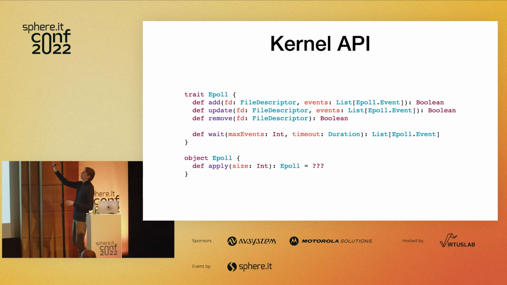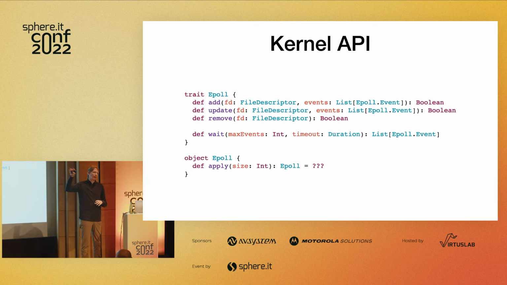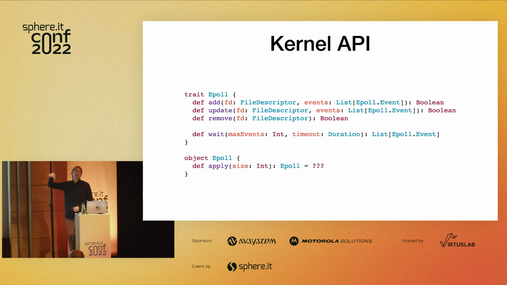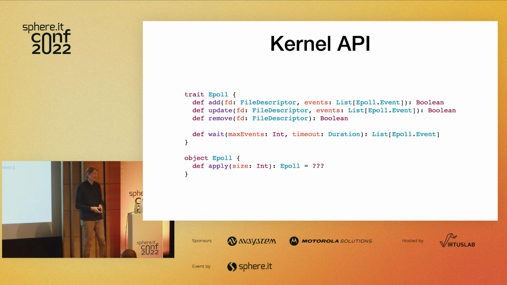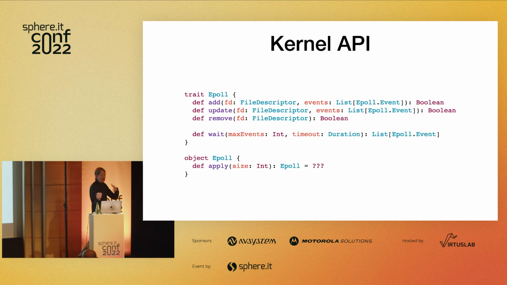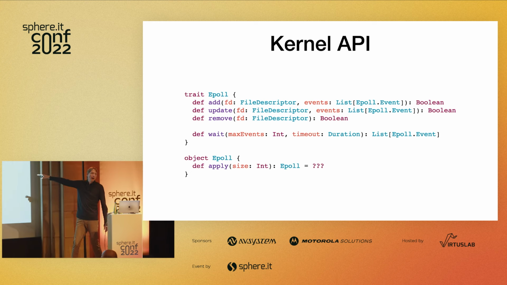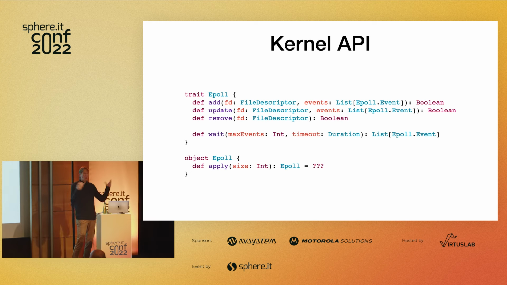And when you have an epoll, you can add interest in events on a particular file descriptor. So this other file descriptor is maybe a socket or something like that. You're interested in those events. You register for those events. You can add or remove listeners. And then when you're ready, you can wait. And you can block up to a certain timeout, waiting for those events to come back, and the kernel will just report them to you.